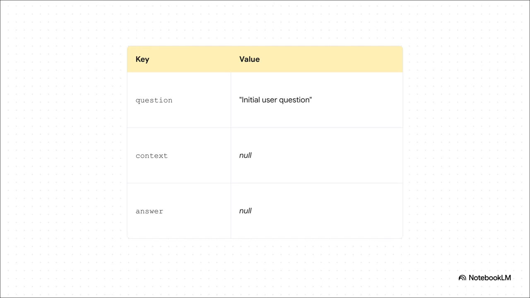As you can see, the context and answer fields are empty, they're null, just waiting to be filled in. Okay, now the first node, our retriever worker, gets to work. It searches the documents and boom, it writes what it finds back to the state. You can see that context field is now filled with that retrieved text. The state has just gotten richer. It's carrying the history of that first action.